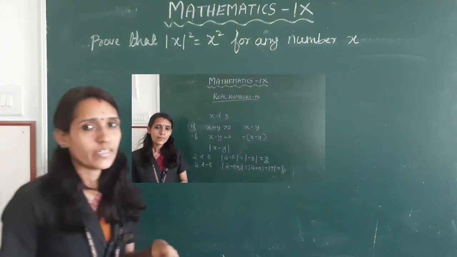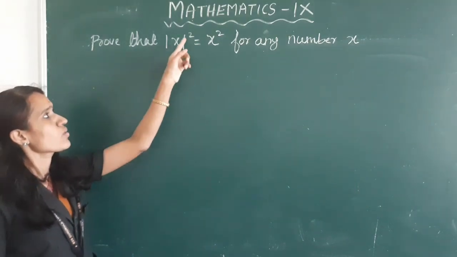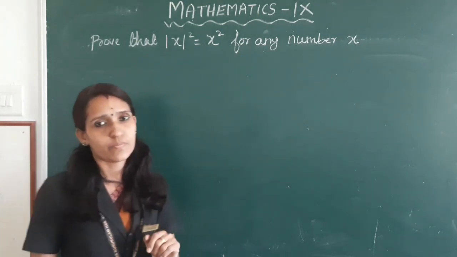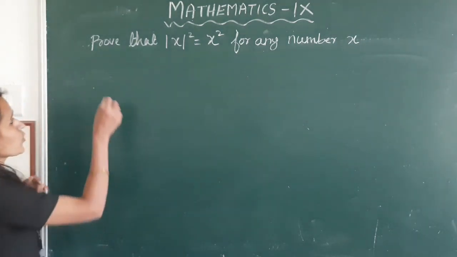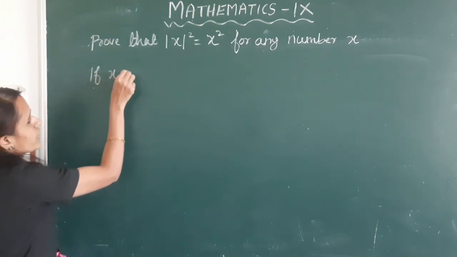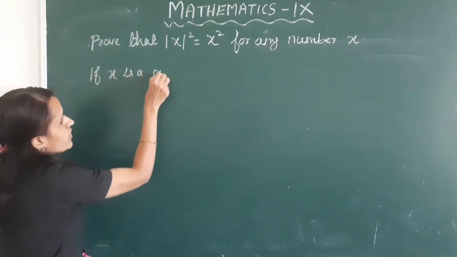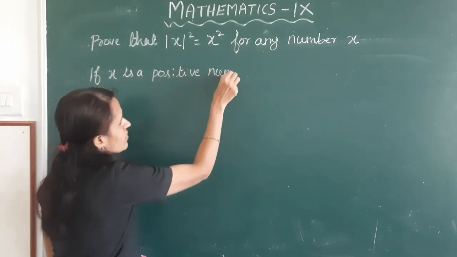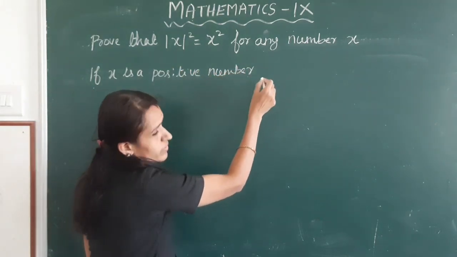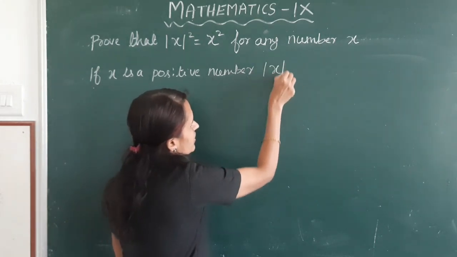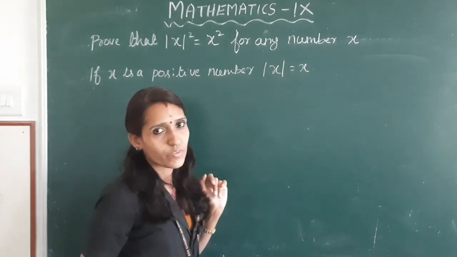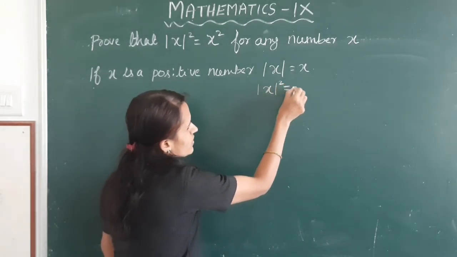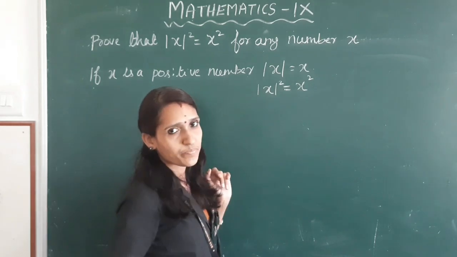Clear? Next, prove that mod x whole square is equal to x square for any number x. If x is a positive number, mod x is equal to x. So mod x whole square is equal to x square.